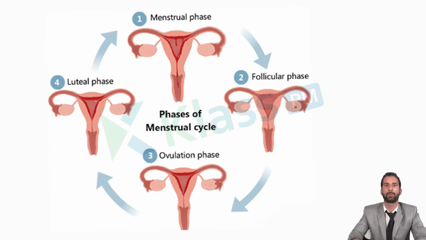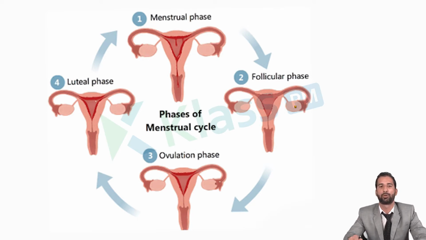So this is the overview of the menstrual cycle. The menstrual cycle consists of 3 phases. One is the pre-ovulatory phase, then the ovulatory phase, then the post-ovulatory phase. In the pre-ovulatory phase, the follicle which was present in the ovary is matured by follicle stimulating hormone for up to 14 days.